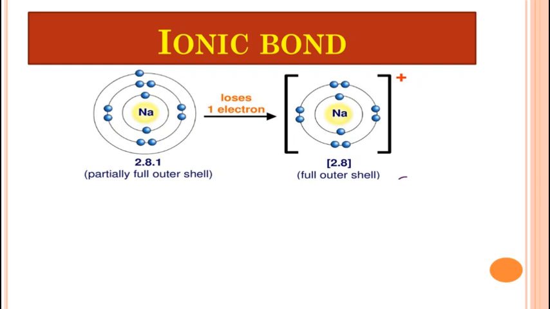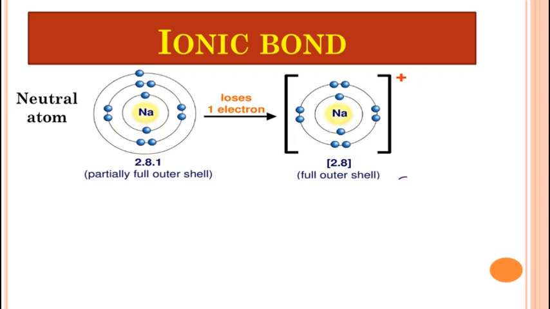Penultimate shell means the shell under the valence shell, that is the second last shell, and it has 8 electrons in it. Now student, you can see the sodium atom is a neutral atom, with 1 electron in its last shell, so it loses its 1 electron to form a sodium ion, that is Na+ ion, and after losing 1 electron its octet is complete and the electronic configuration becomes 2,8.